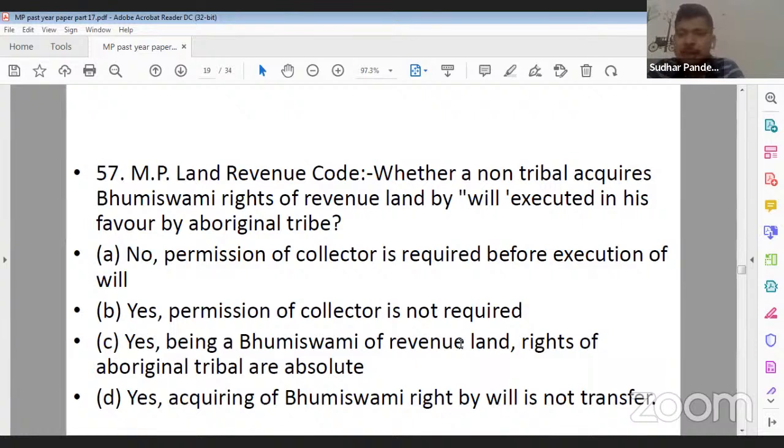Whether a non-tribal acquires Bhumiswami right of revenue land by will executed in his favor by an aboriginal tribe. Option A, no, permission of collector is required before execution of will. Option B, yes, the permission of collector is required. Option C, yes, being a Bhumiswami of land revenue, rights of aboriginal tribal are absolute. Option D, yes, acquiring of Bhumiswami right by will is not transferred.